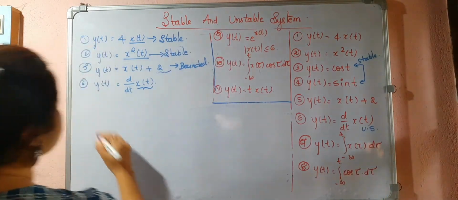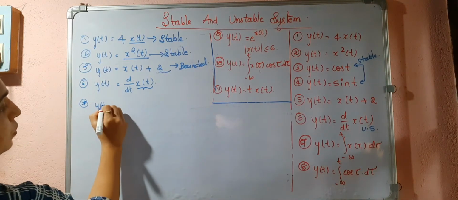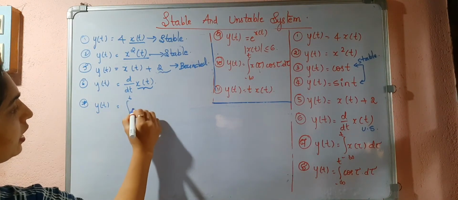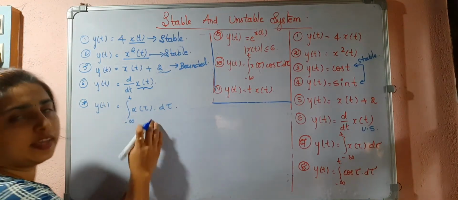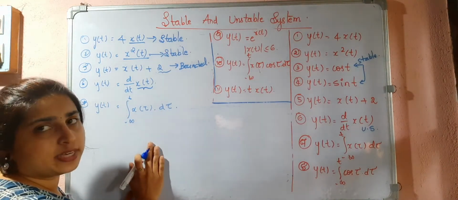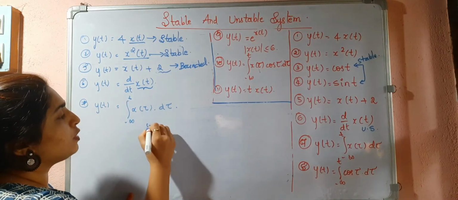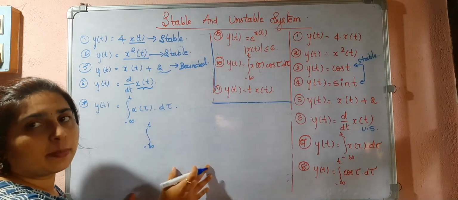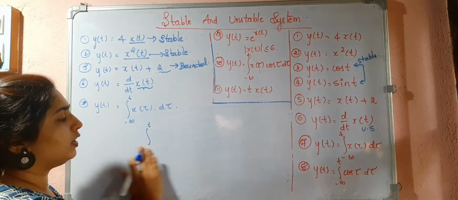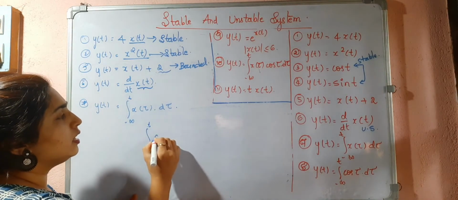Okay. Next is y of t is equal to integral from minus infinity to t of x tau d tau. In this case, if I give the x of t as the unit step signal, you know that unit step is 0 for minus infinity to 0. So I will consider this d tau.